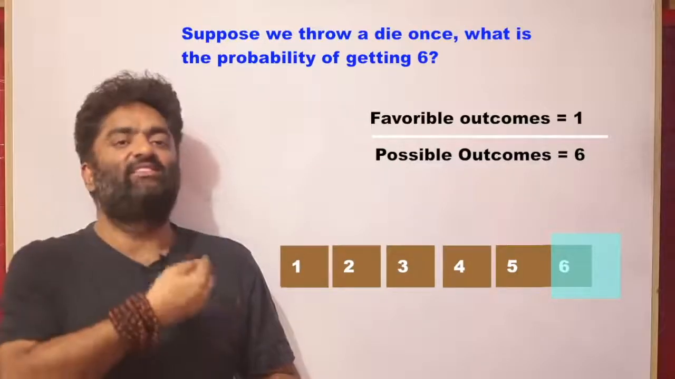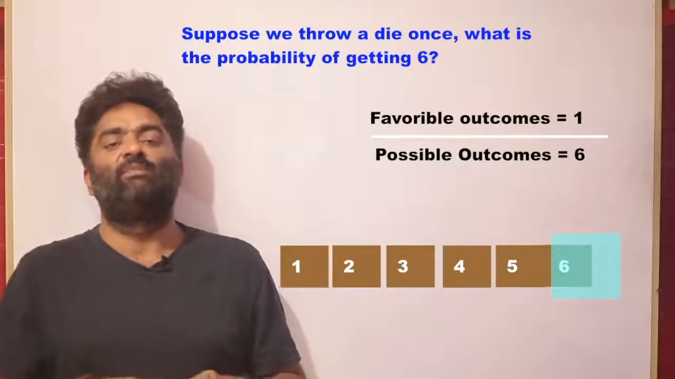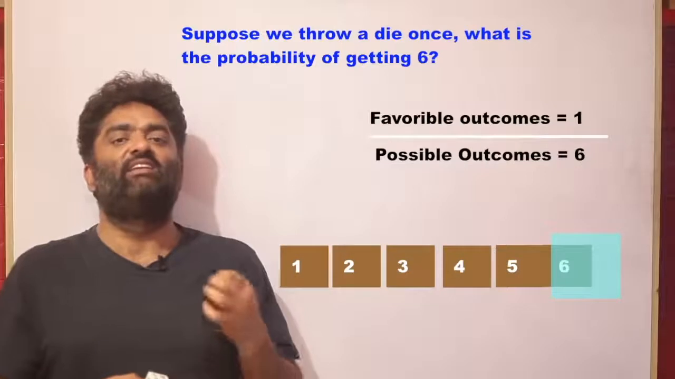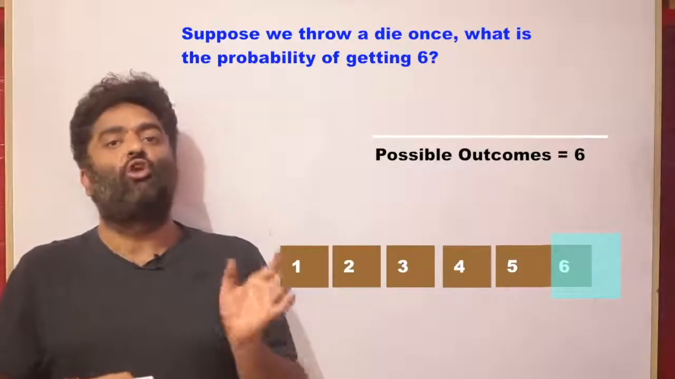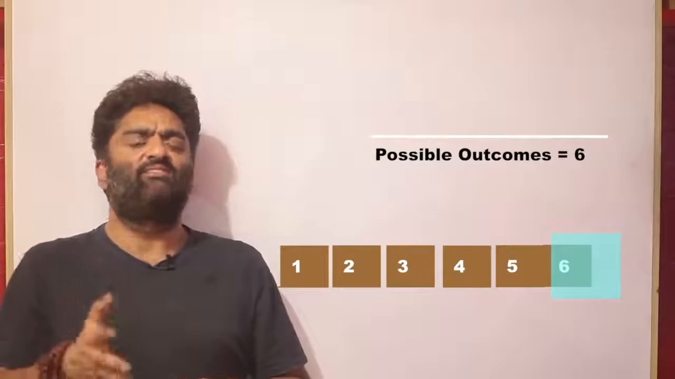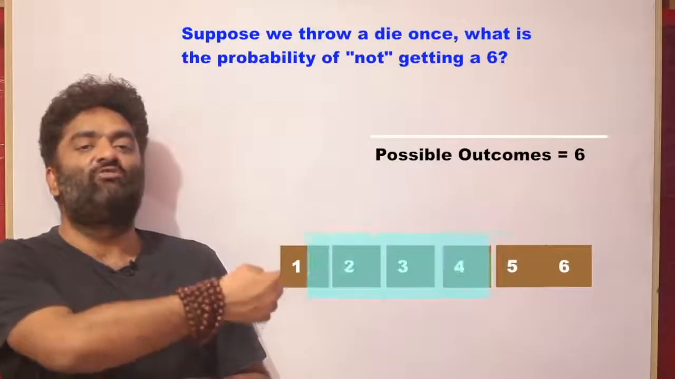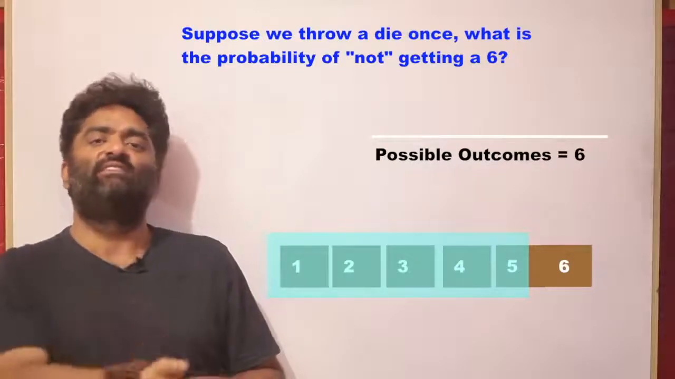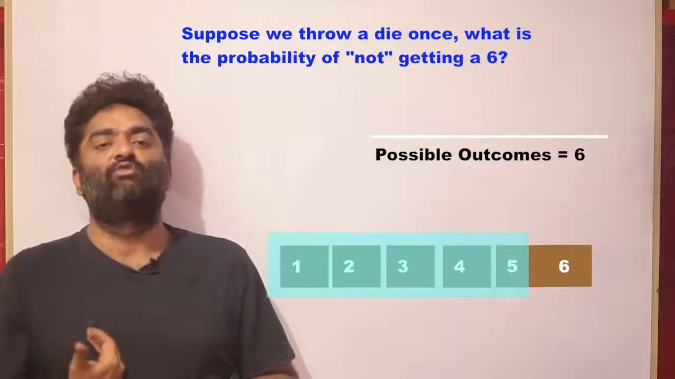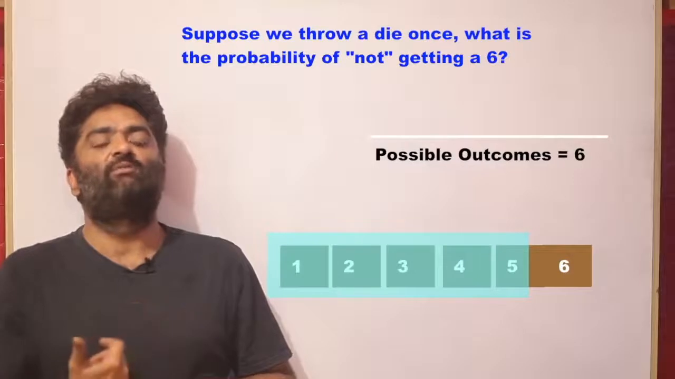So again, let's take one more example, and this idea will become slightly clearer to us. I say, what is the probability of you not getting a 6? That means out of my 1, 2, 3, 4, 5, 6 events, I do not want 6. That means everything else is favorable to me. How many events are favorable to me now?